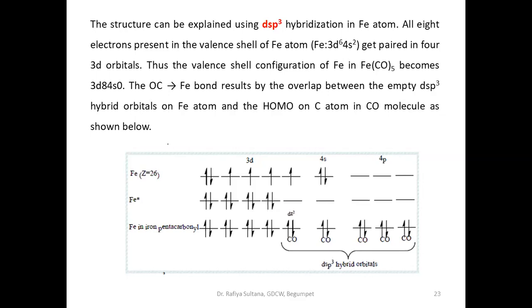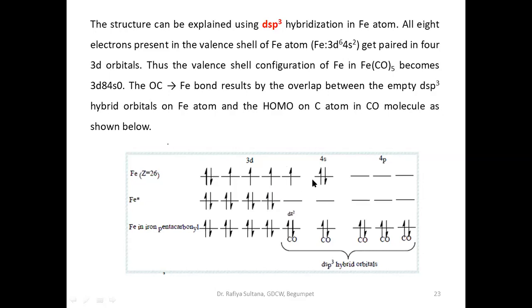First, you have to know the atomic number and electronic configuration of iron. Since it is pentacarbonyl iron, how many ligands are there? 5 ligands. How many carbon monoxide molecules are there? 5. Therefore, there should be 5 empty orbitals in iron. First, let us see the normal iron electronic configuration. The atomic number is 26. First 4s gets filled, then 3d: 1, 2, 3, 4, 5, 6. So this is 3d6, 4s2.